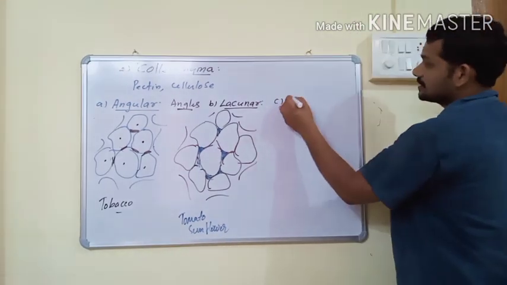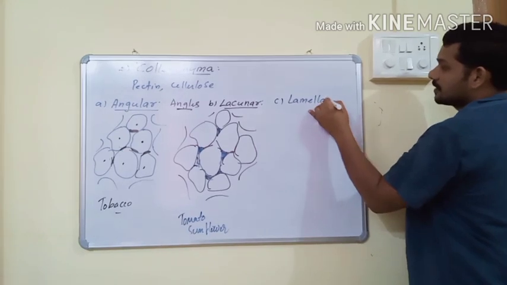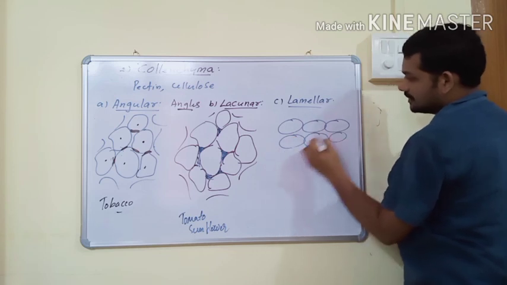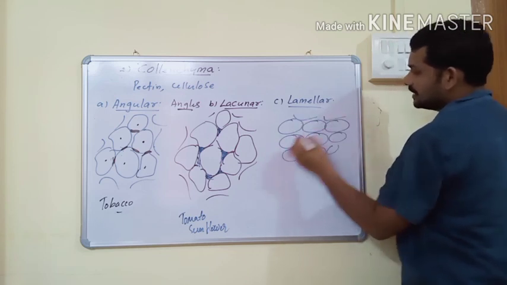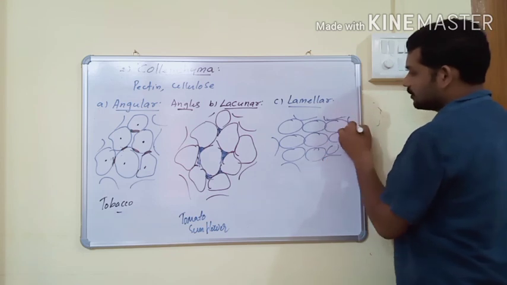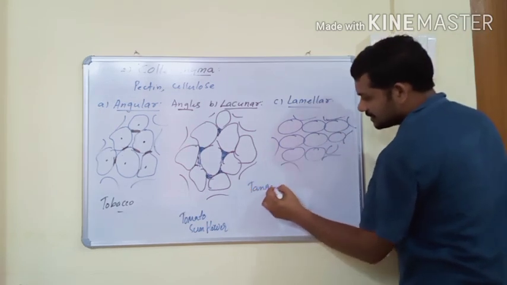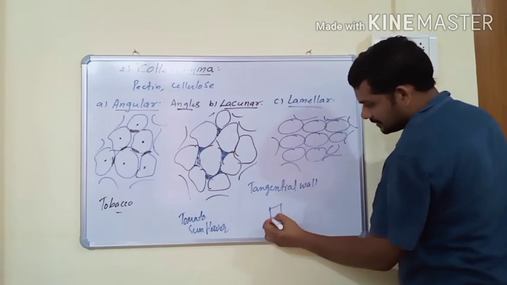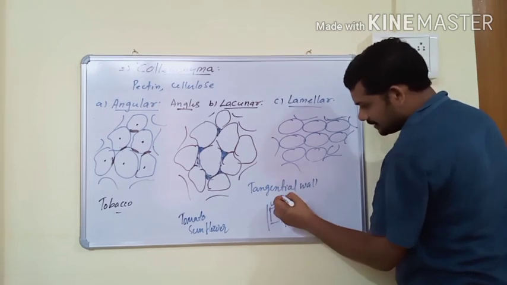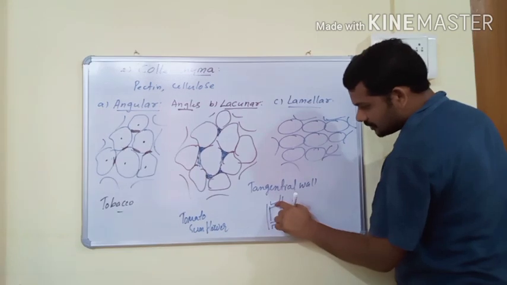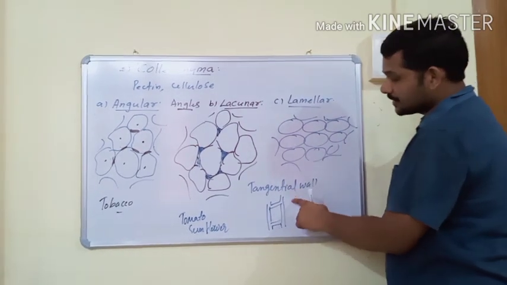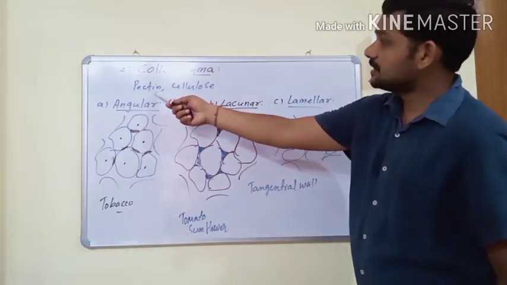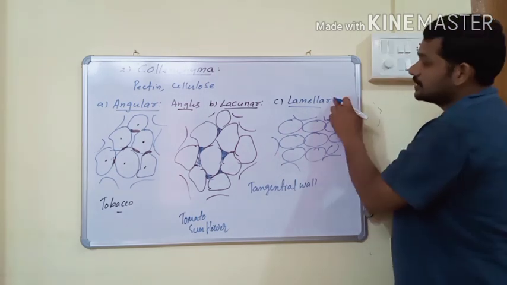And the third one is lamellar collenchyma. In lamellar collenchyma, the cells are horizontally arranged, and these cells have incomplete walls. The incomplete walls are known as tangential walls. For example, this is a plant cell, and these are the continuous cell walls, and these are the discontinuous cell walls. These discontinuous cell walls are known as tangential walls. If excess deposition of cellulose and pectin is present on tangential walls, then the collenchyma is known